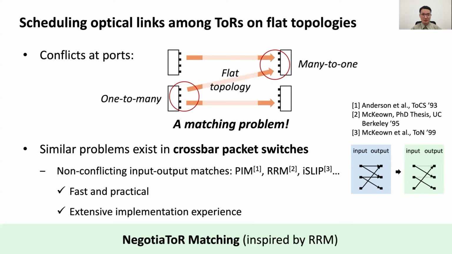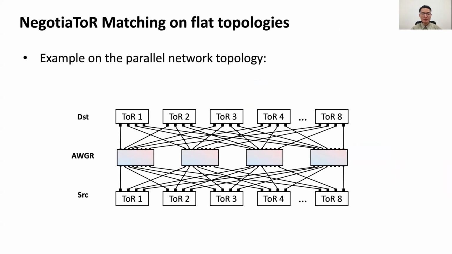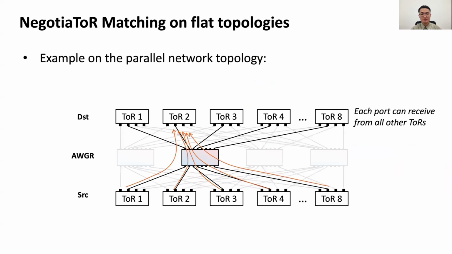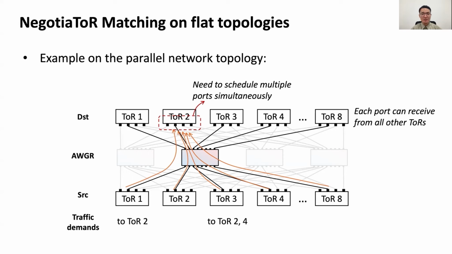Inspired by one of these works, RRM, we present NegotiaToR matching, which focuses on TOR level matching over flat topologies. Let's see an example on the parallel network topology first. Each port can receive from all other TORs, and we should choose one from all possible sources. Each TOR has multiple ports, and we need to schedule them simultaneously. Now, we assume TOR1 has traffic to send to TOR2. Meanwhile, TOR3 has traffic to send to both TOR2 and TOR4.